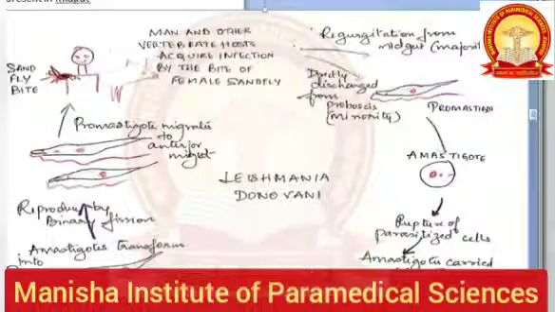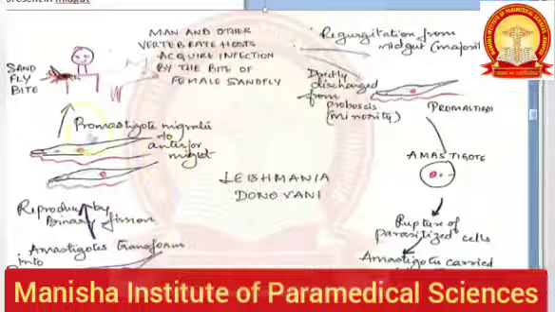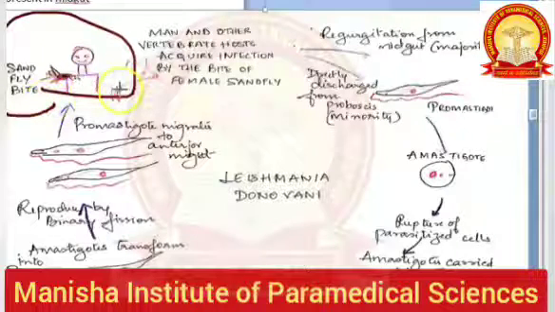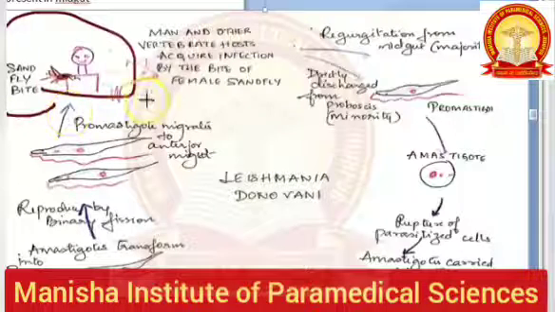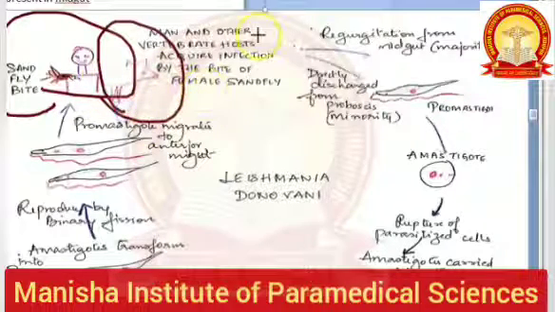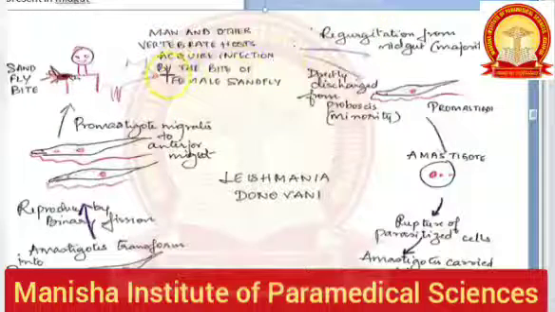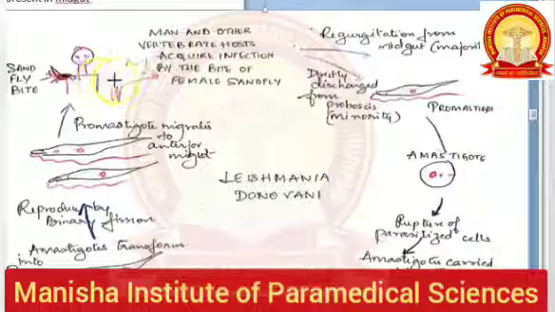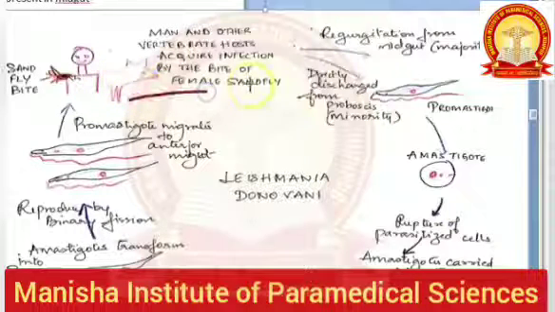Now look at the life cycle hand drawn. Here's a man. The sandfly is biting him, assuming that the sandfly was infected and it's a female sandfly. It is going deep and hitting the blood, right? This can also happen to a dog or any other vertebrate hosts. Now, the man or the other vertebrate host, they are acquiring the infection by the bite of a female sandfly.